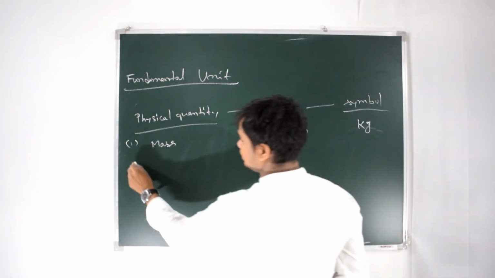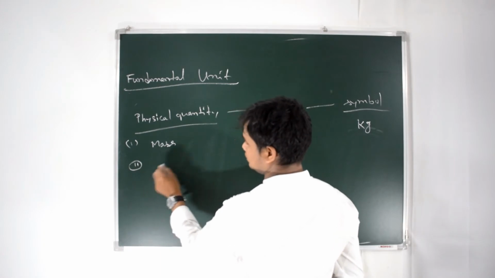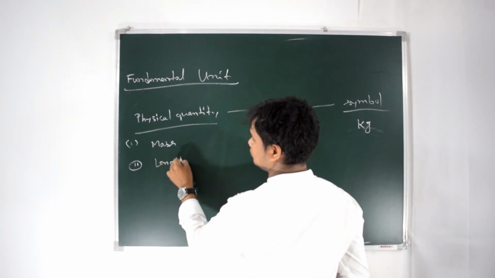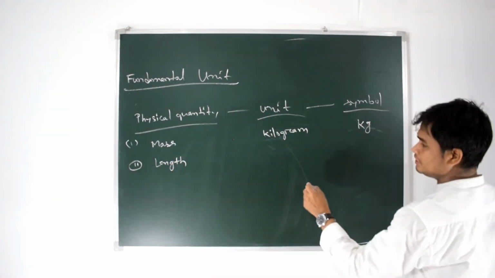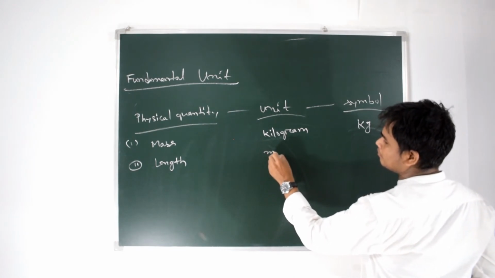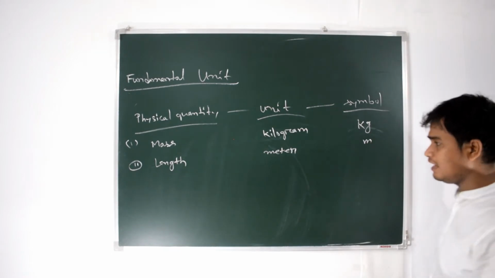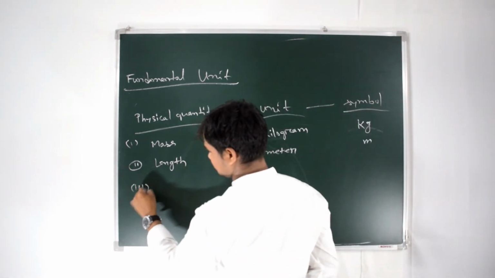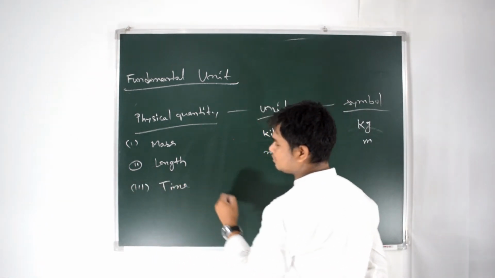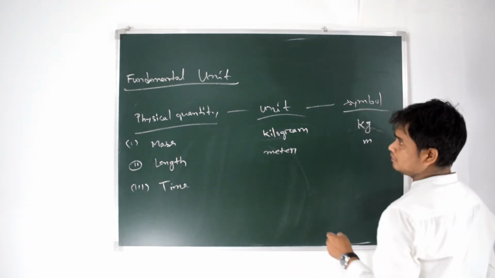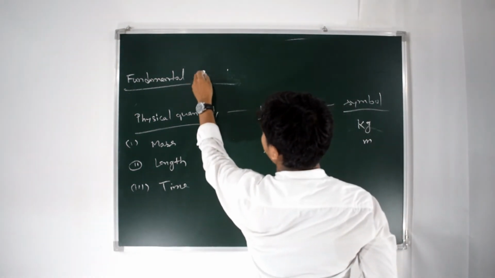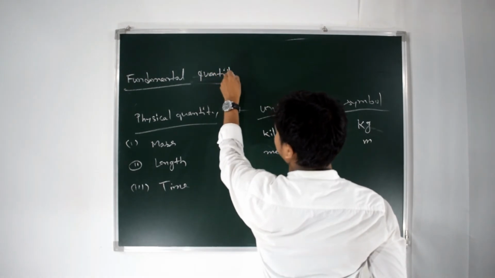Similarly, the physical quantity length. The unit is the meter, symbolized by m. Next is time, another fundamental quantity.